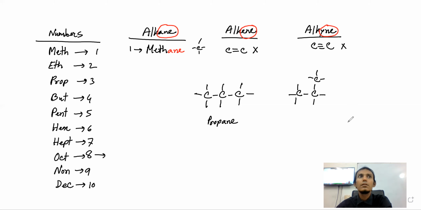What is this? Propane 2. It's also propane, right? What is the difference between this snake and this snake? No difference. One snake is straight, this one is bent. That's it. If you number, you can easily number 1, 2, 3 and 1, 2, 3 or 1, 2, 3.